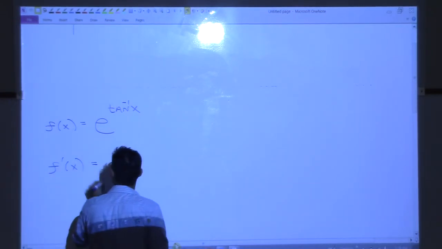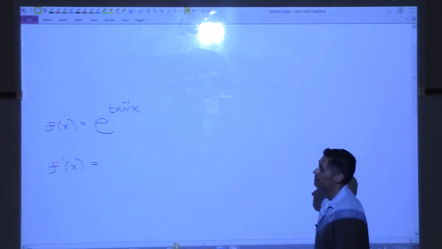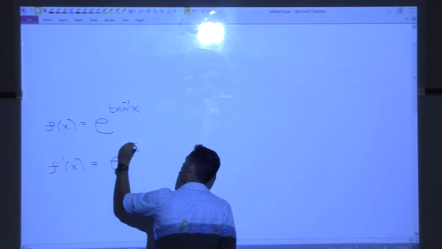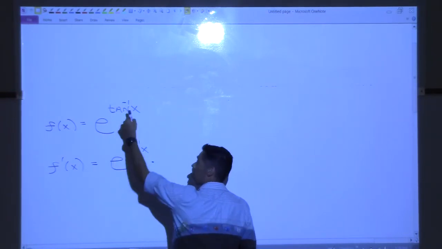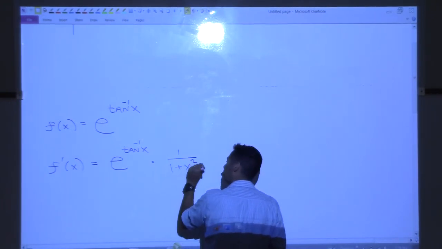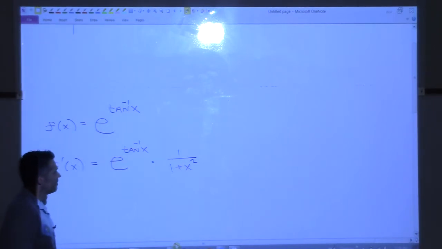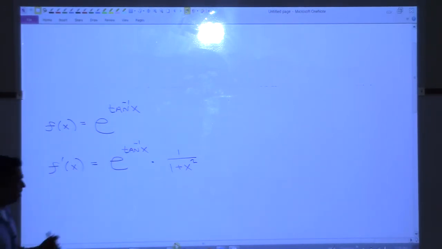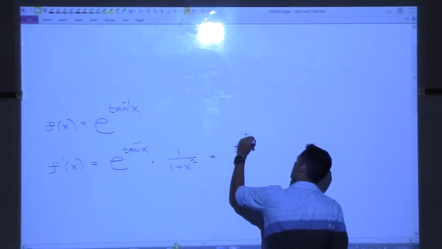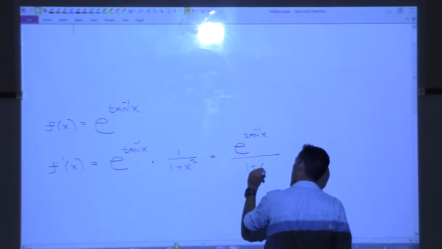What's the derivative of e to the arctangent of x? What's the derivative of e to anything? Itself, times the derivative of arctangent of x, which is 1 over 1 plus x squared. Good. All right, now that is just e to the arctangent of x over 1 plus x squared.